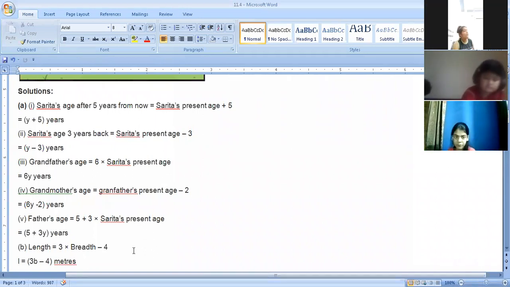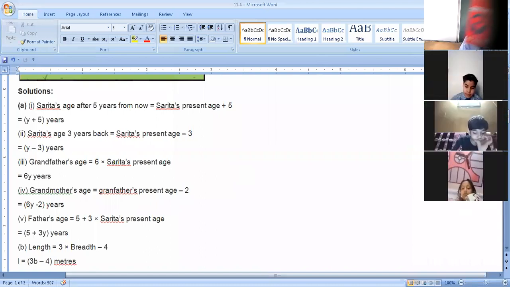A rectangular box has height h centimeters. I'm having a rectangular box, and the height of this box is h centimeters. Its length is 5 times the height and breadth is 10 centimeters less than the length. Express the length and breadth of the box in terms of height. Height we are taking h.